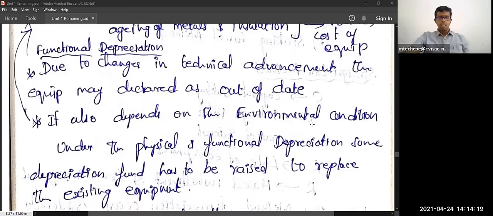Environmental condition: if your substation or your generating station is located near the seas or oceans, definitely some salty breeze will be coming from that particular area, and that will easily damage transmission lines, insulators, buses, as well as your equipment. Then if the same substation is located in the deserts, due to the heavy heat sometimes your insulation will fail, and sometimes some equipment may misbehave in the substation.